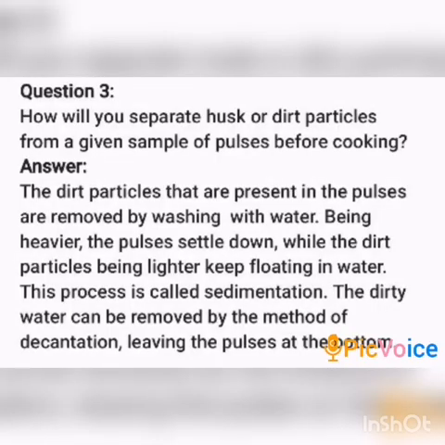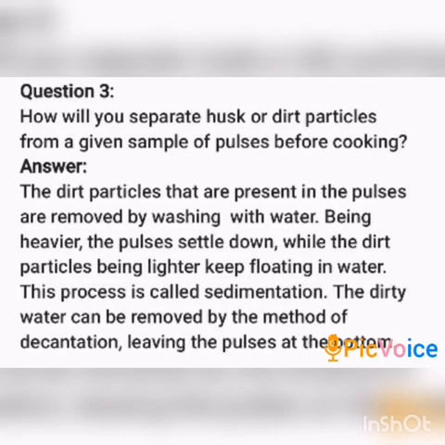Write the third question. How will you separate husk or dirt particles from a given sample of pulses before cooking? Answer. The dirt particles that are present in the pulses are removed by washing with water.